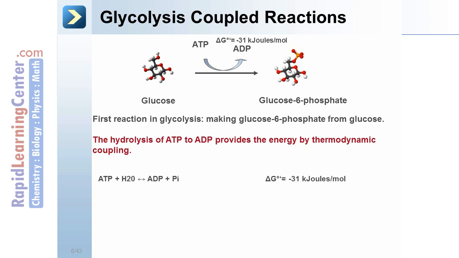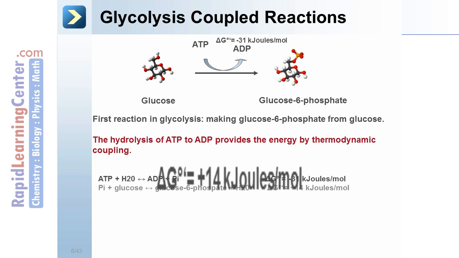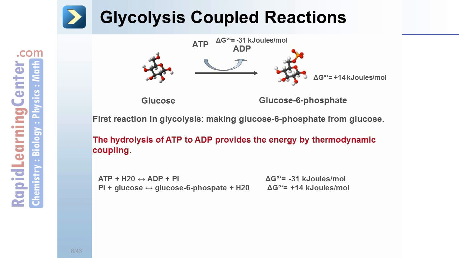Let's look at the reaction. ATP plus H2O goes to ADP plus inorganic phosphate with a negative delta G of 31 kilojoules per mole. Inorganic phosphate plus glucose goes to glucose 6-phosphate plus water. That has a positive delta G of plus 14 kilojoules per mole.